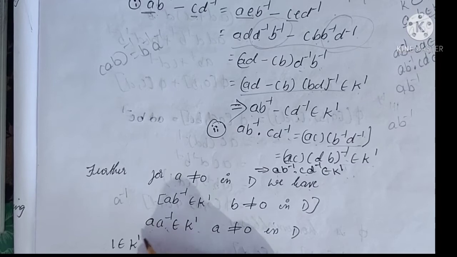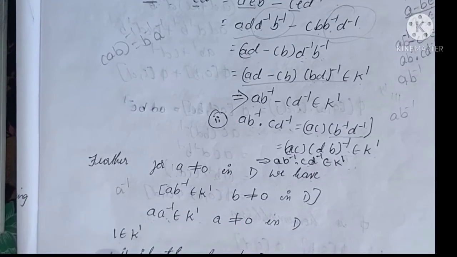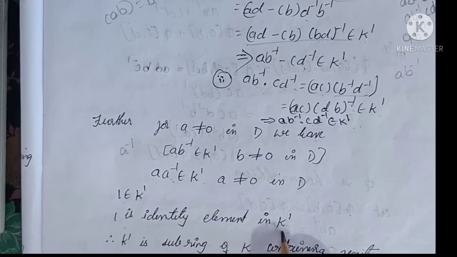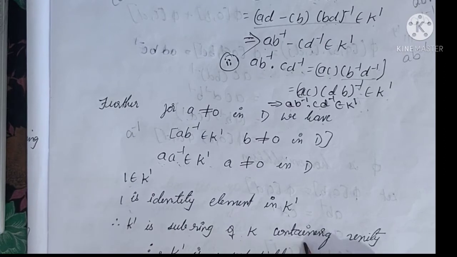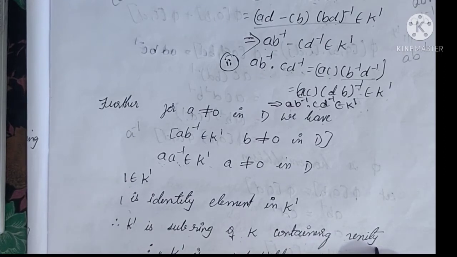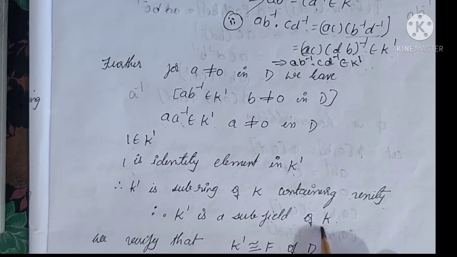A into A inverse value is 1 by inverse law, so 1 belongs to K dash. Therefore, 1 is the identity element in K dash. Therefore, K dash is a subring of K containing unity. Therefore, K dash is a subfield of K.